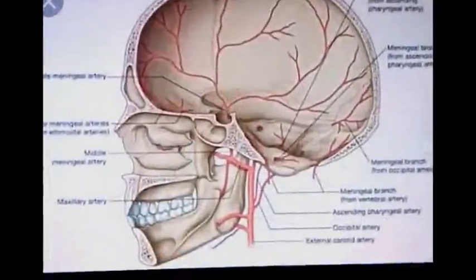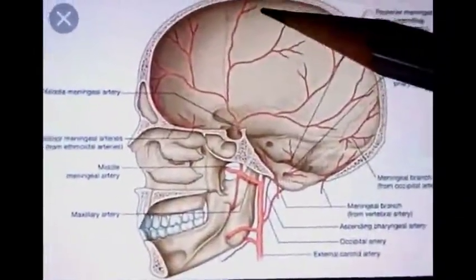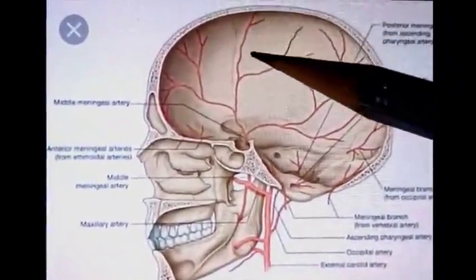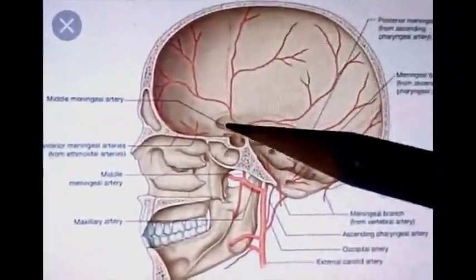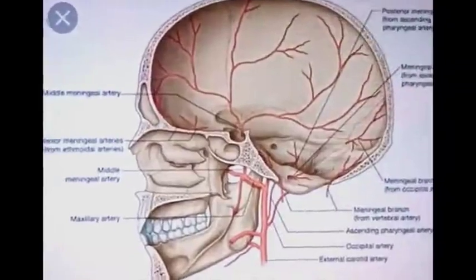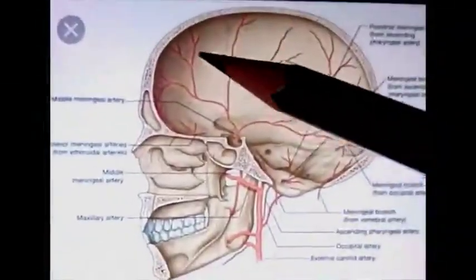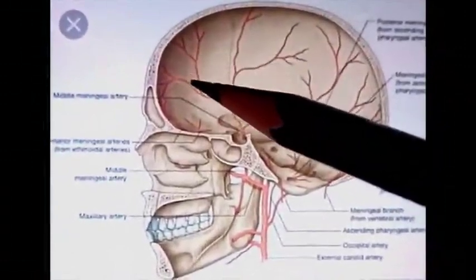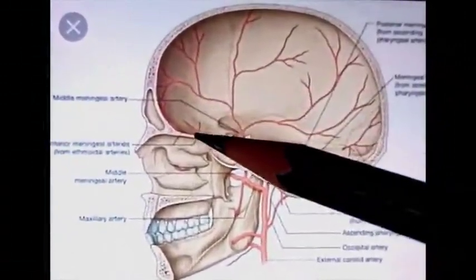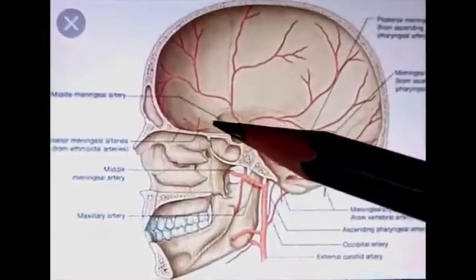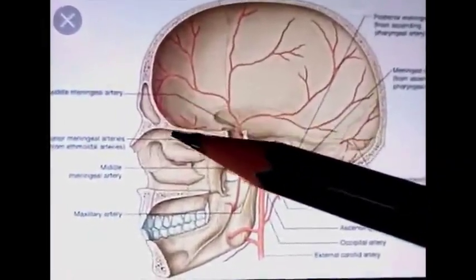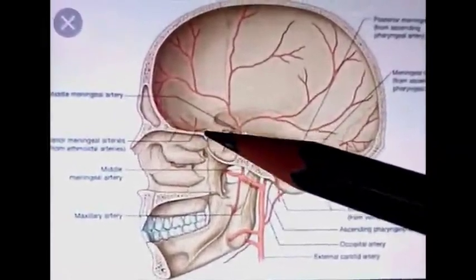Blood supply of dura mater. The dura mater of the vault area or supratentorial area is supplied by branches of middle meningeal artery. The anterior cranial fossa, and the dura mater lining it, is supplied by meningeal branches of anterior ethmoidal, posterior ethmoidal, and ophthalmic arteries. All these arteries are the branches of internal carotid artery.